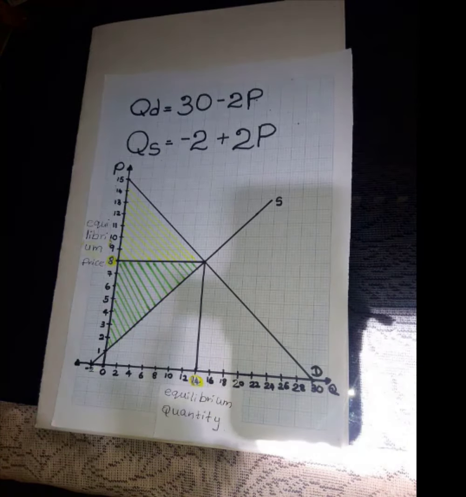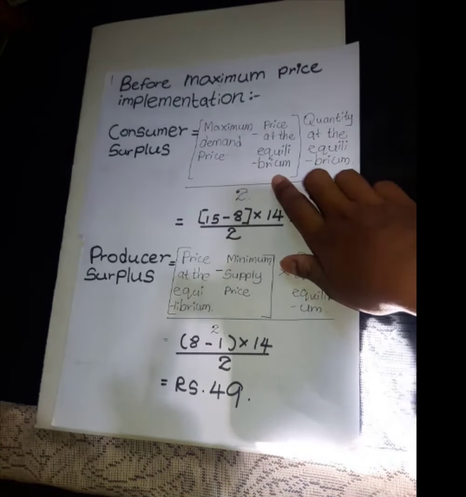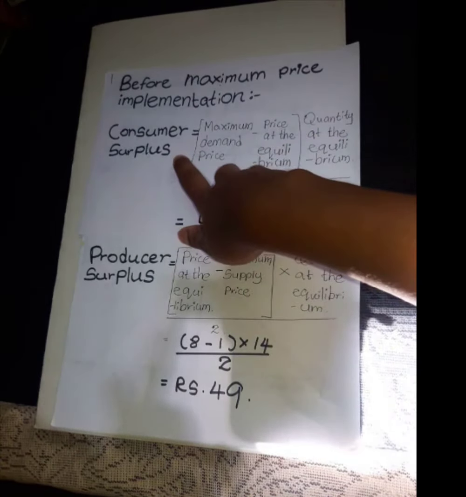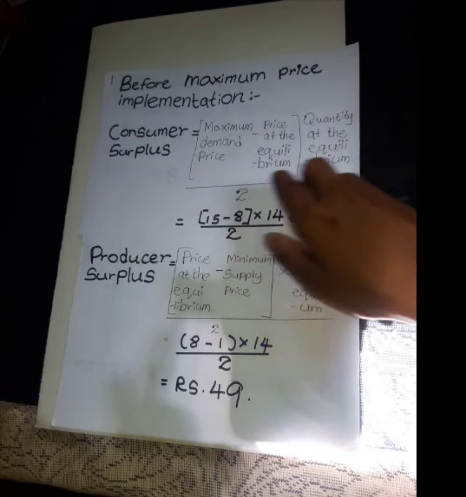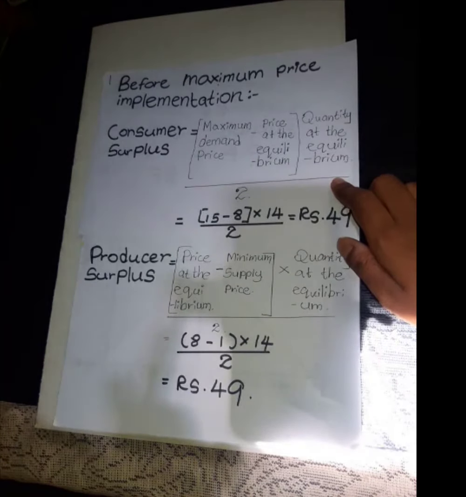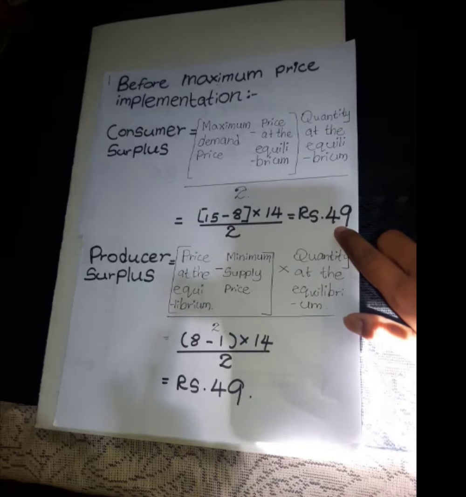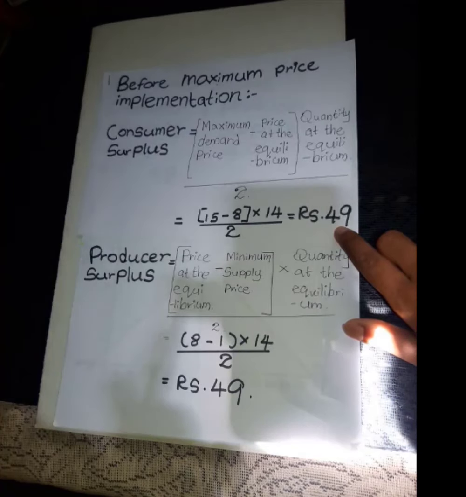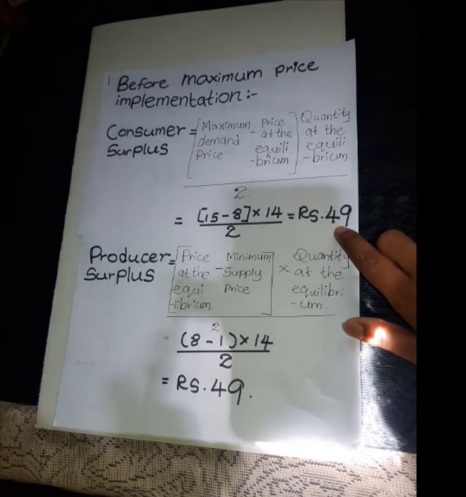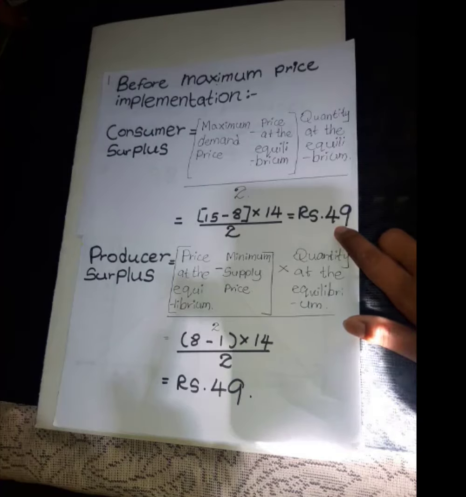You can also see this this way. Here is the consumer surplus calculation formula. This is the calculation, and here before implementing the maximum price ceiling, the consumer surplus of this particular good is equal to 49 rupees.